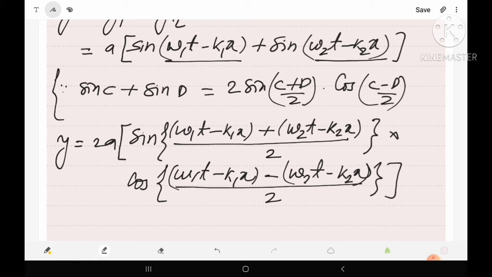So in this way we have applied this trigonometrical formula in our case, and we have got the equation given here.